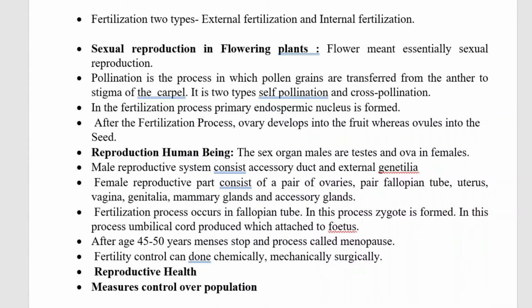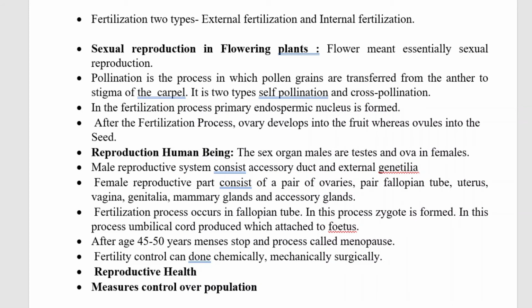Next, sexual reproduction in flowering plants. Flower is meant essentially for sexual reproduction. Pollination is a process in which pollen grains are transferred from the anther to the stigma of the carpel. It is of two types, self-pollination and cross-pollination. In the fertilization process, primary endospermic nucleus is formed.